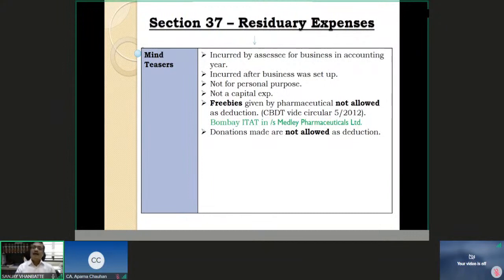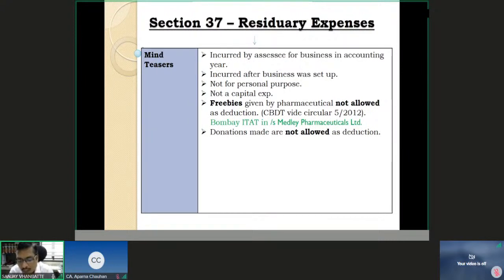And that is why the Indian Medical Council prohibits such freebies to be given by pharmaceutical companies to the doctors for getting their medicine prescribed by the doctors. So the expenditure on freebies by the pharmaceutical companies to the doctors is something which is prohibited by the Indian Medical Council.